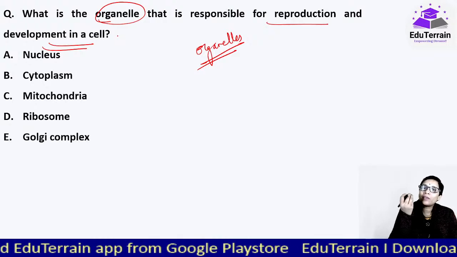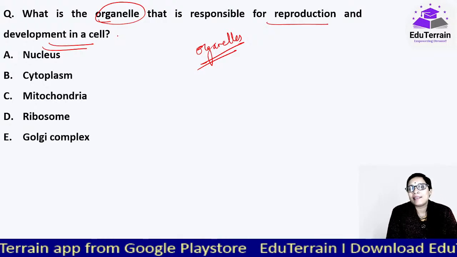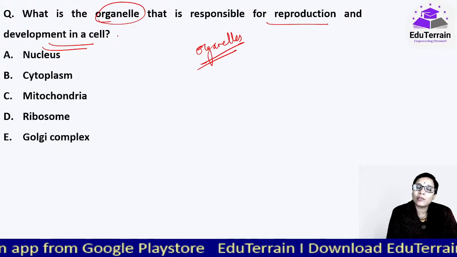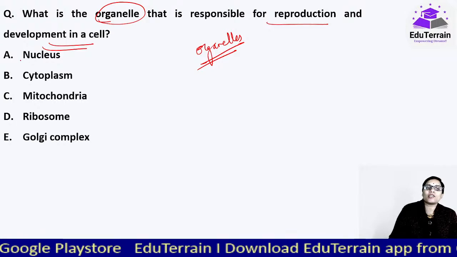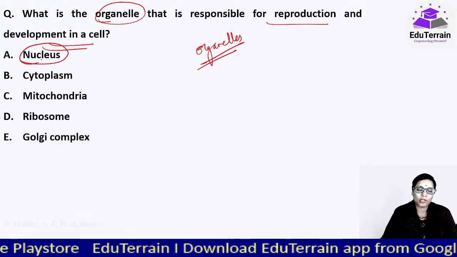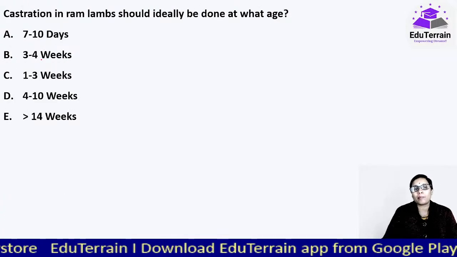So obviously, wherever the reproductive material, DNA, chromosomes, chromatin, all that material is in the nucleus only. So the nucleus is the one that is responsible for reproduction and development in a cell.